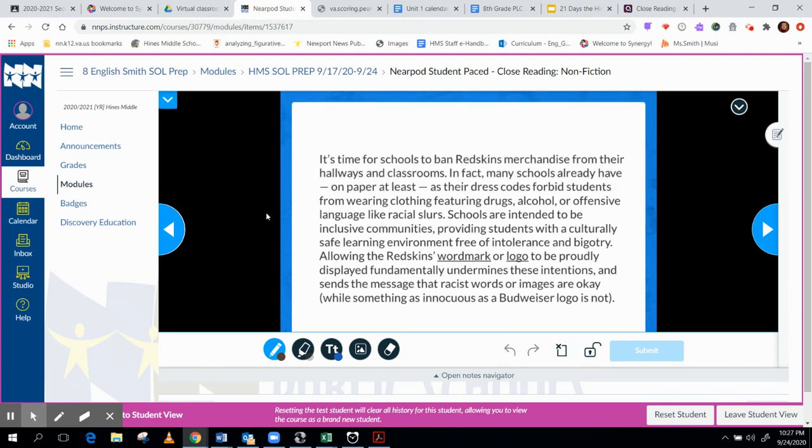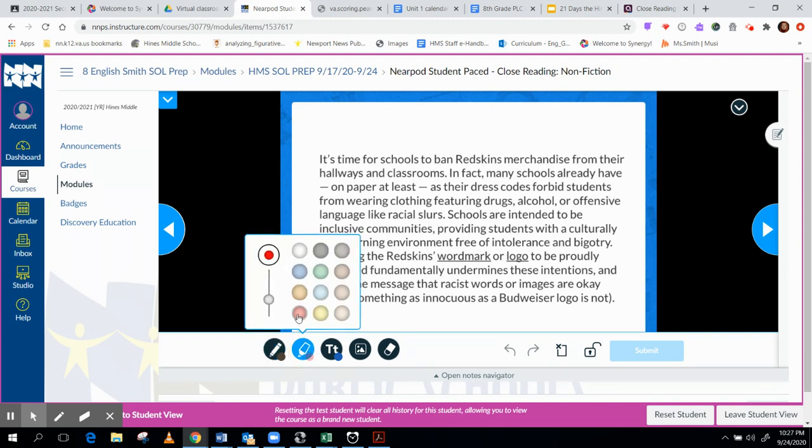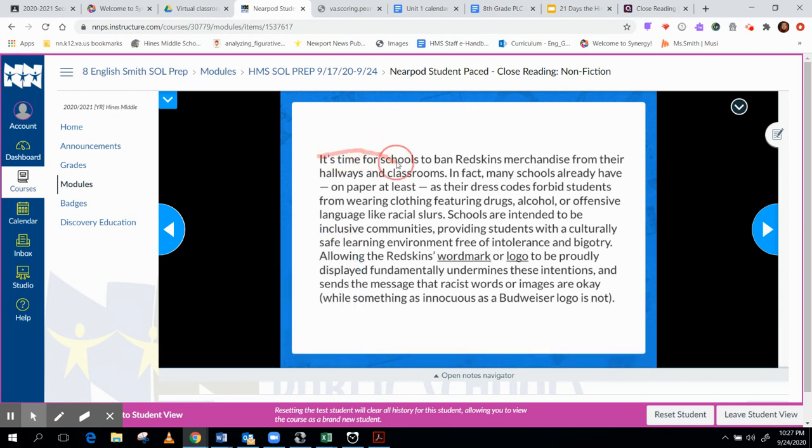We read it. It's time for schools to ban Redskins merchandise from their hallways and classrooms. After I have read the entire paragraph, I'm going to ask myself, what do I think the main idea is? And I need to highlight it in red. So I think the main idea is this sentence right here. So I'm going to highlight this sentence in red.